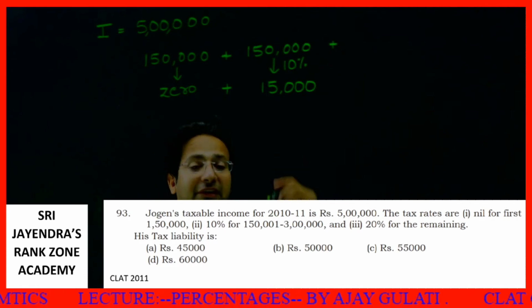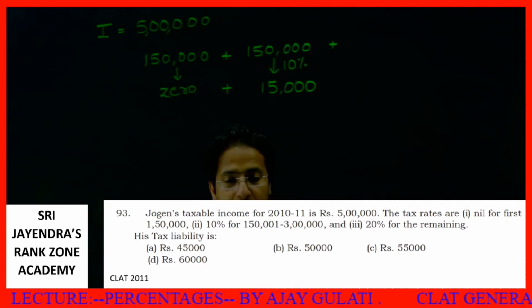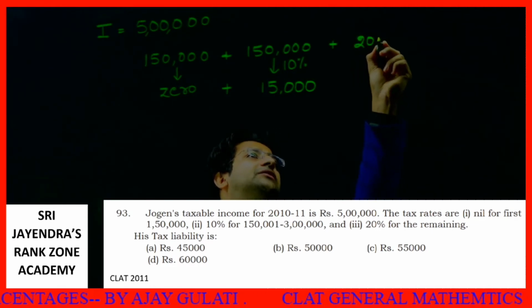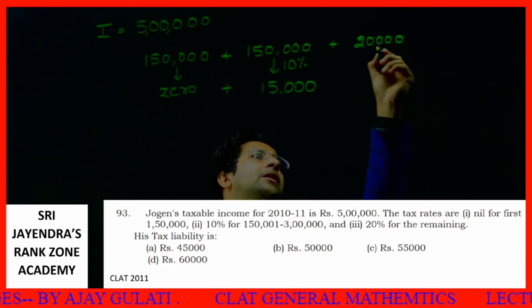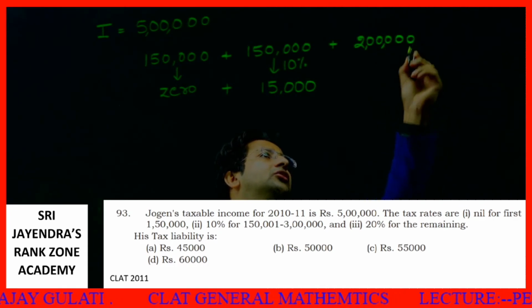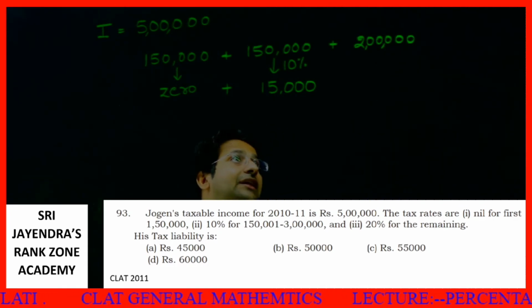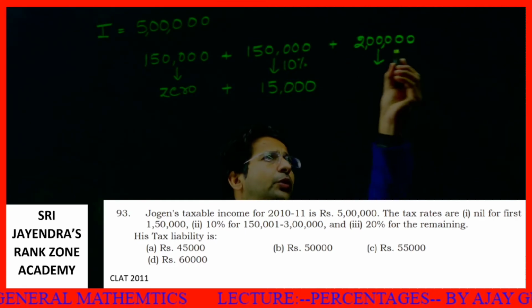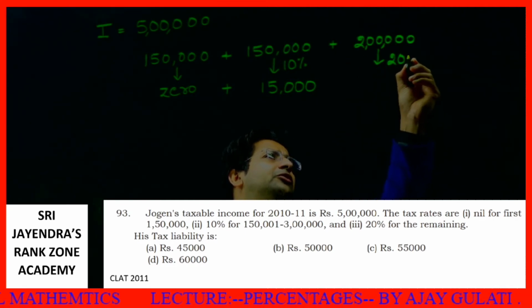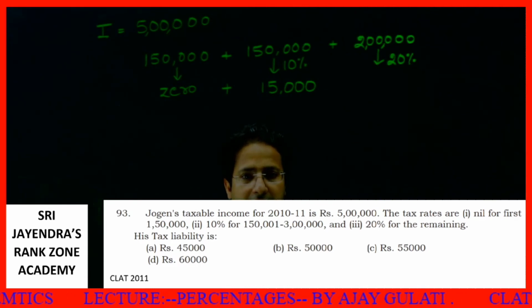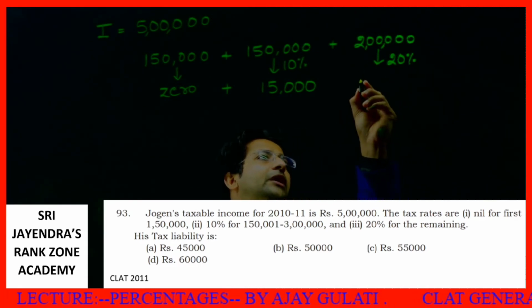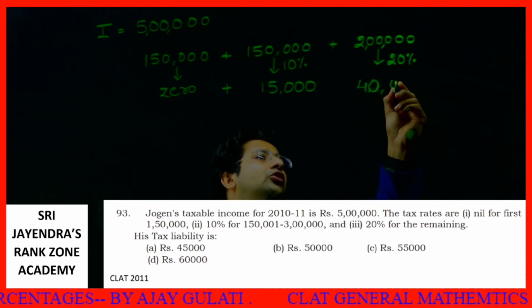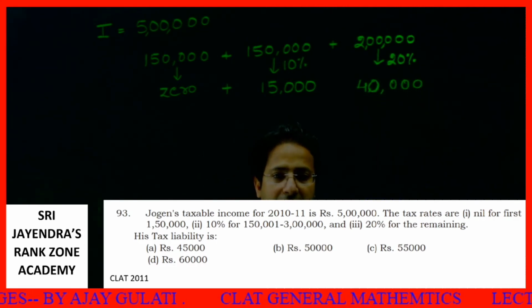Then for the next 2 lakhs, that is for a figure 3 lakh to 5 lakh, the tax is 20%. What is the 20% of this particular number? It will be 40,000.